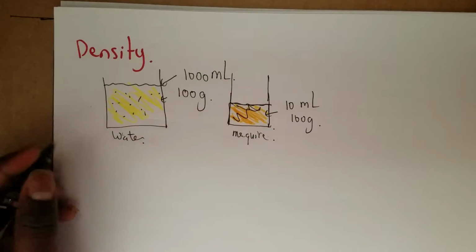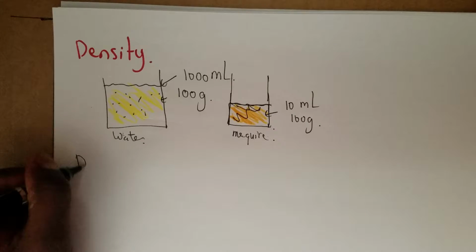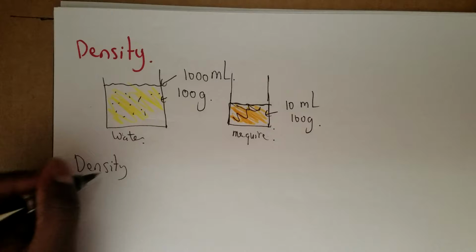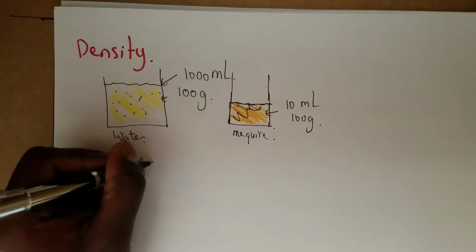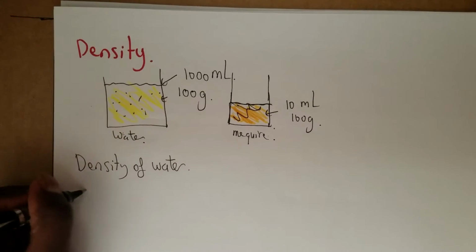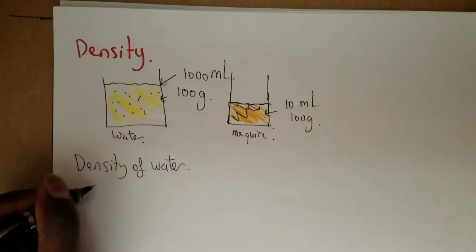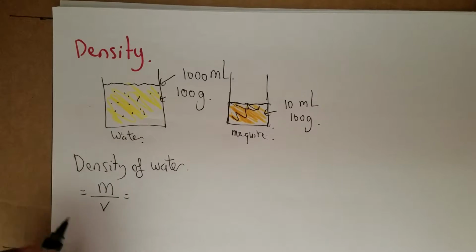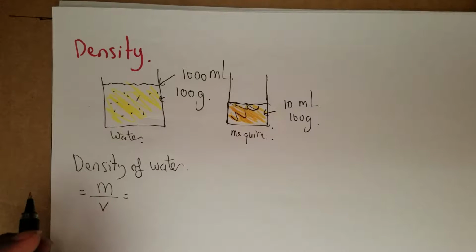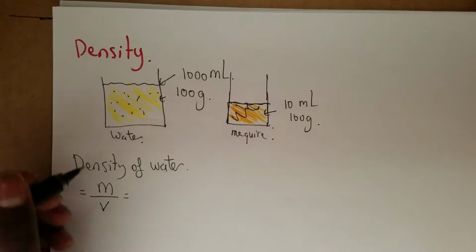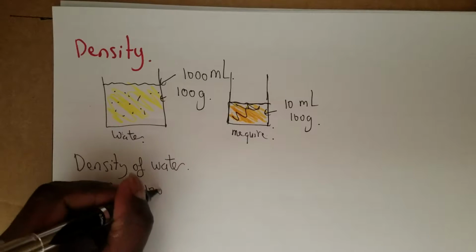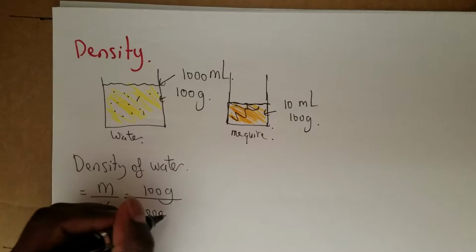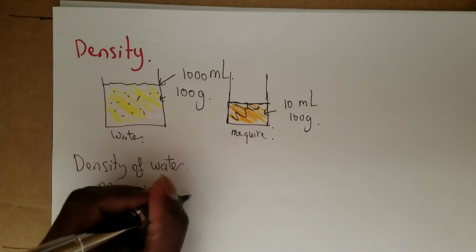So what's the density of water going to be equal to? Density is mass over volume. Density is the mass of an object per volume. So density of water would be mass, 100 grams, divided by volume, which is 1000 milliliters.